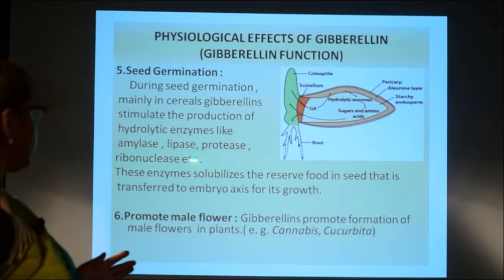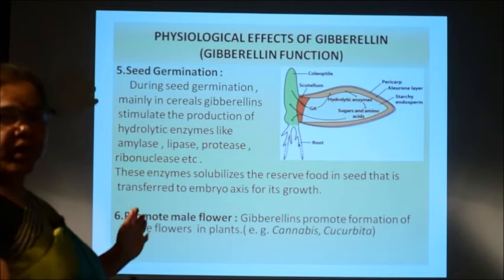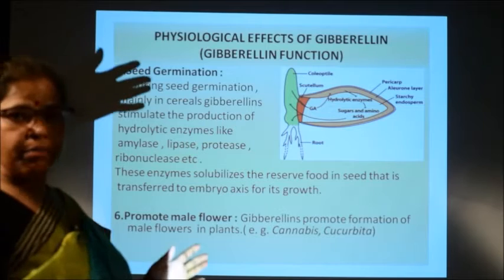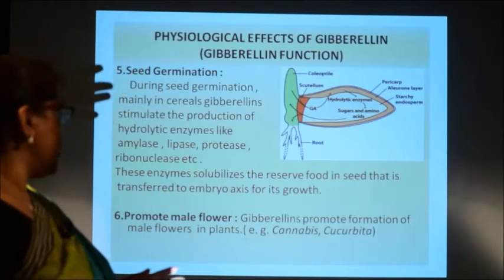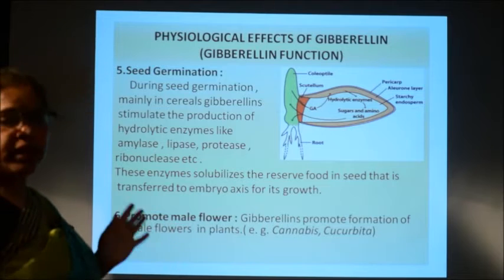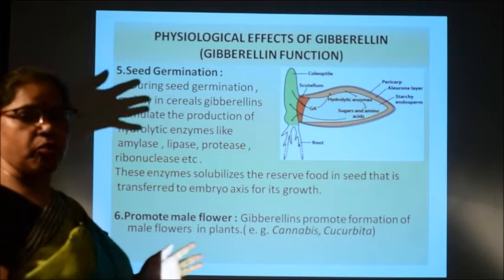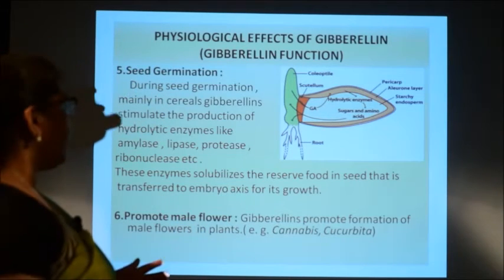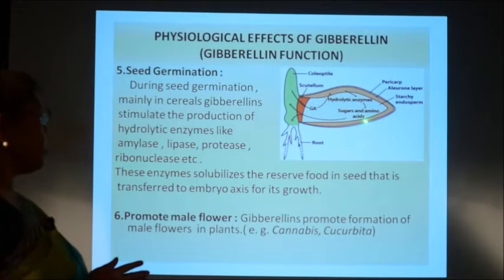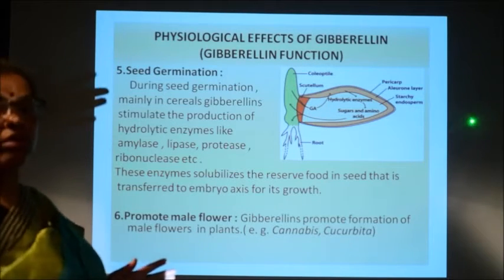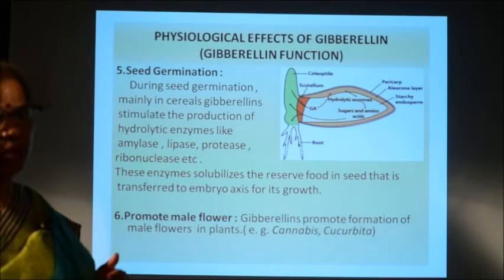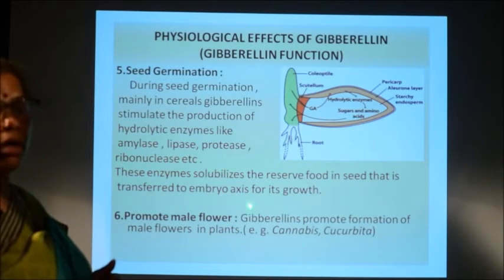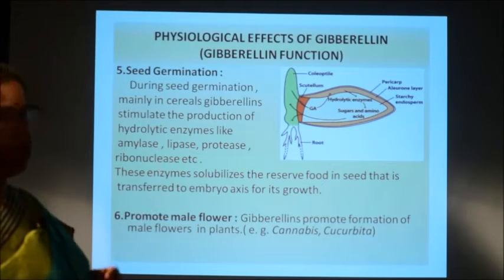For example, an enzyme like amylase converts complex carbohydrate like starch to glucose, and similarly lipase converts fats, or the lipids, into glycerol and fatty acids. The protease converts proteins into amino acids like this. So, the complex food material is converted into simple ones by gibberellic acids, which are naturally produced within the seeds, and they help in the germination process, because by utilizing this simple food material, the embryo inside the seed grows or germinates.